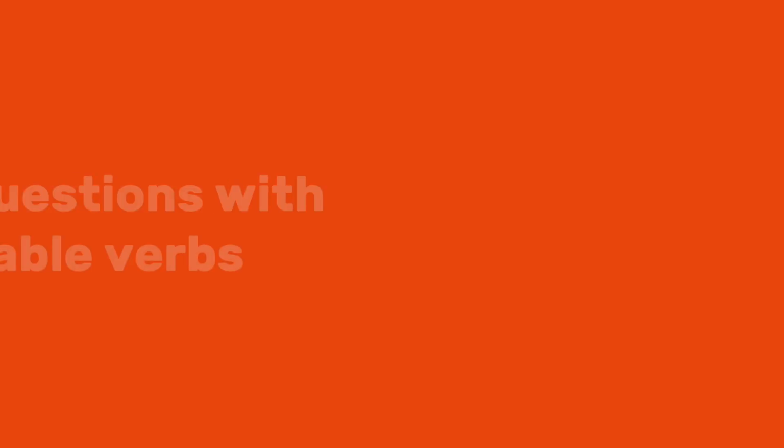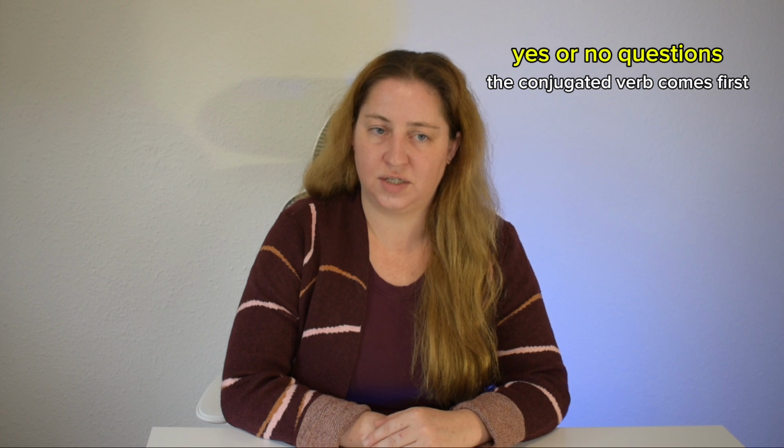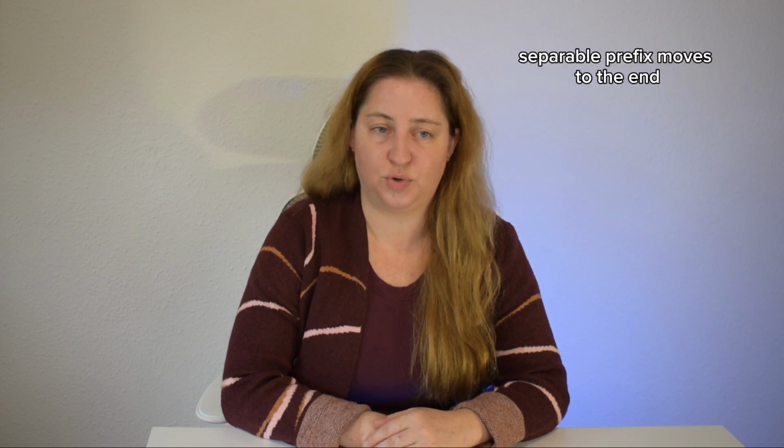Now let's talk about questions. In yes or no questions, the conjugated verb comes first, and the separable prefix moves to the end of the sentence. So for example, kommst du mit? Are you coming along? Machst du die Tür zu? Are you closing the door?